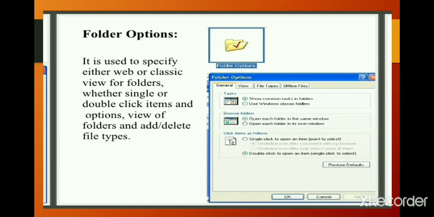Now we will see the Folder Options in Control Panel. It is used to specify either web or classic view of folders, whether single or double click items, and options. View of folder and add or delete file types options are included.